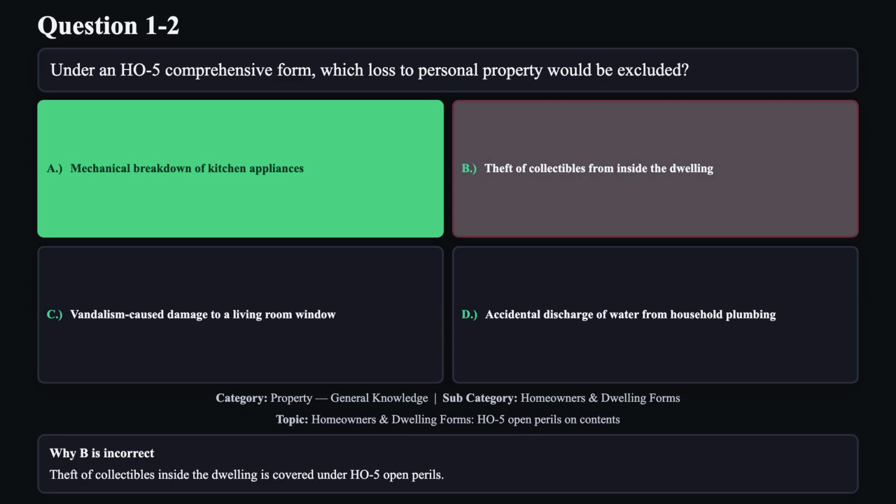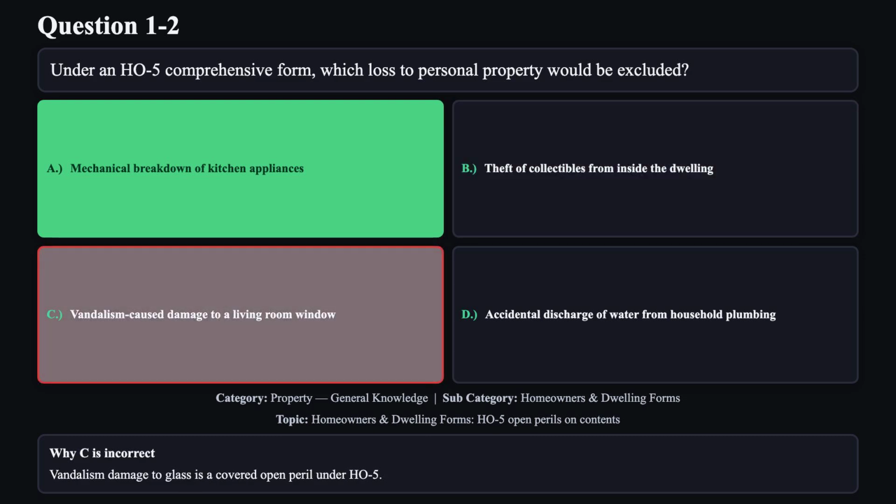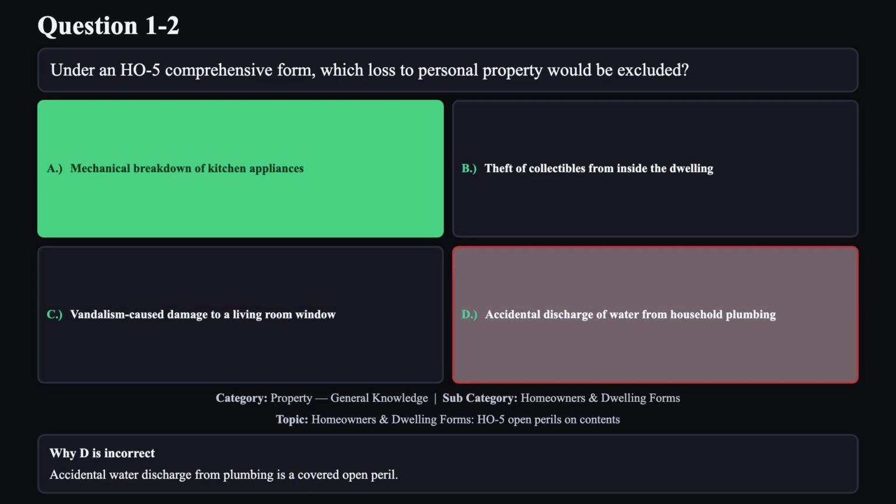Reason B is not correct. Theft of collectibles inside the dwelling is covered under HO5 open perils. Reason C is not correct. Vandalism damage to glass is a covered open peril under HO5. Reason D is not correct. Accidental water discharge from plumbing is a covered open peril.